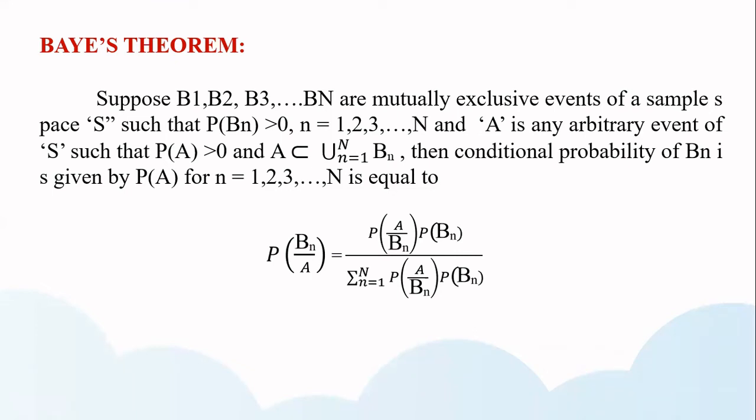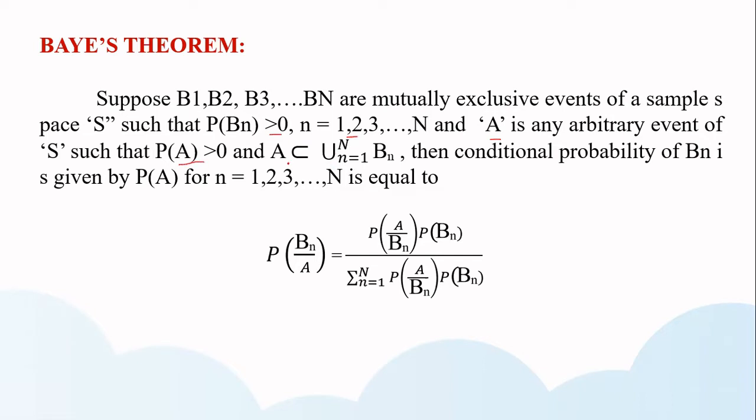Students, in this video, I would like to discuss Bayes theorem. In this Bayes theorem, we are going to have n number of mutually exclusive events, which are given as B1, B2, B3, up to Bn, and the probability of all the events is greater than 0 for all values of n, and an arbitrary event A is also given, which has a probability greater than 0.